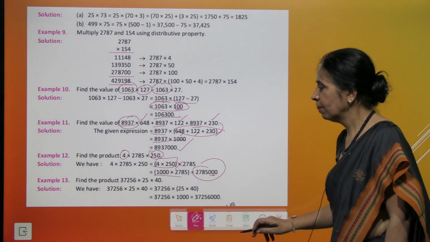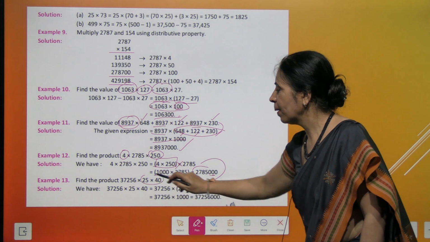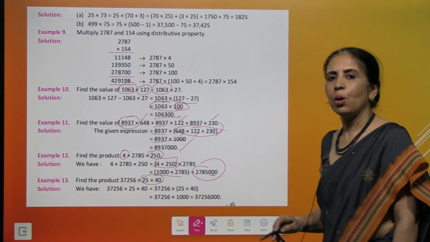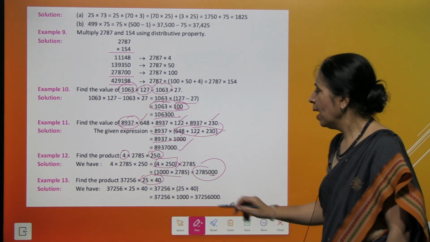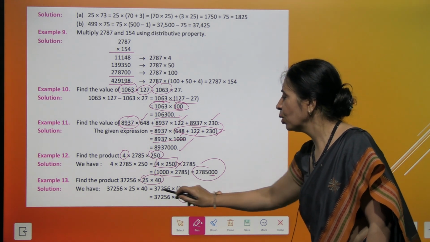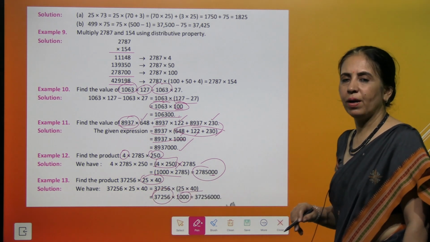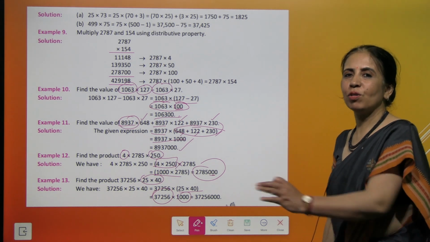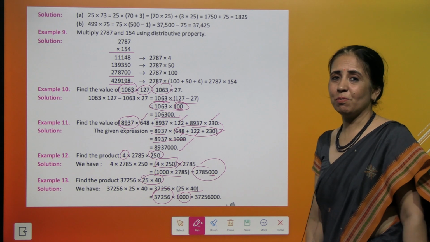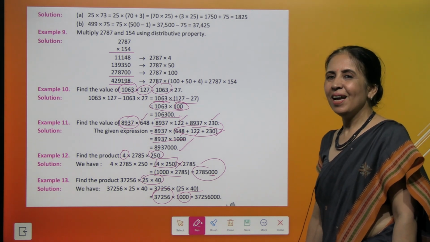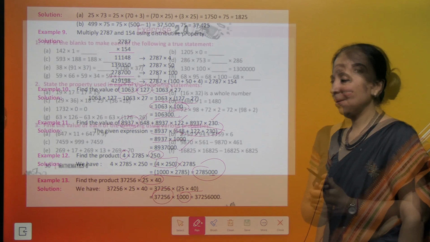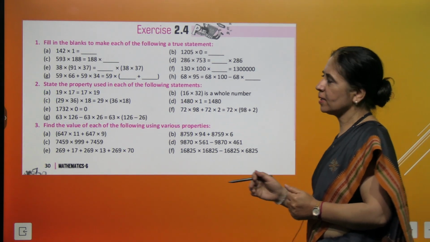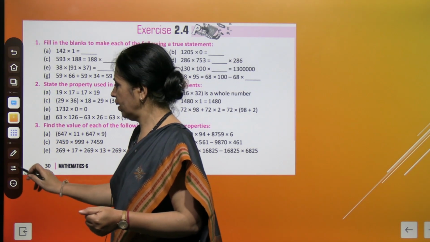Find the product. Very simple thing, we'll multiply these two numbers and on multiplying we get 1000. Getting 1000 means just putting 3 zeros after the given number, howsoever long the number is. Putting 3 zeros with it just gives you the result, isn't it? It's so fun and so simple. So now's the time to do the exercise based on what all we have learned.